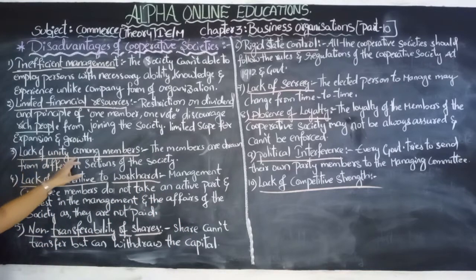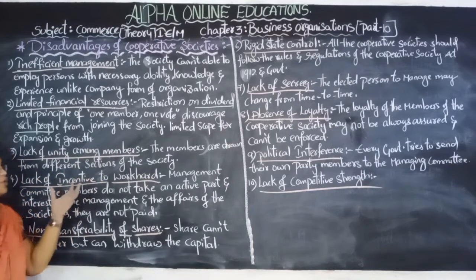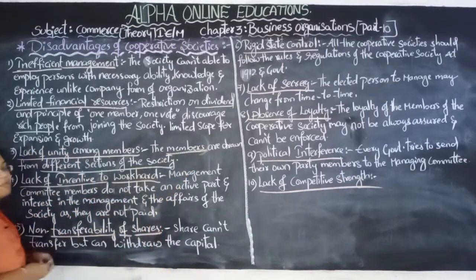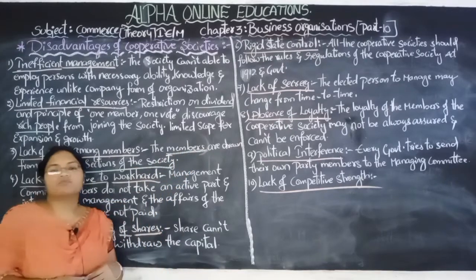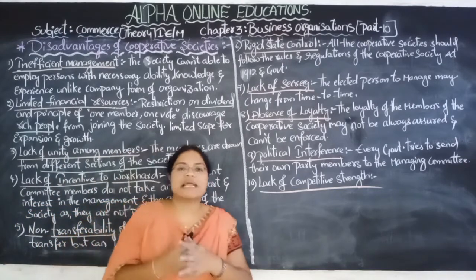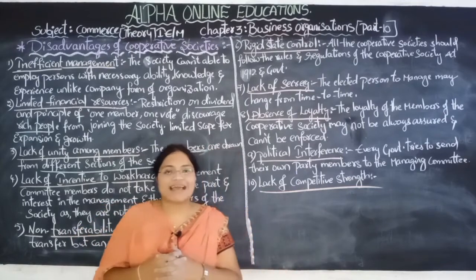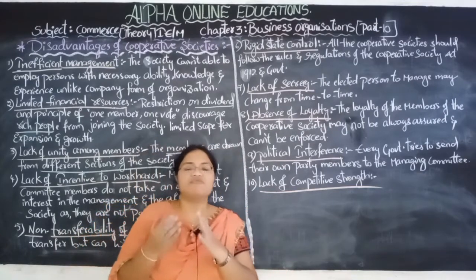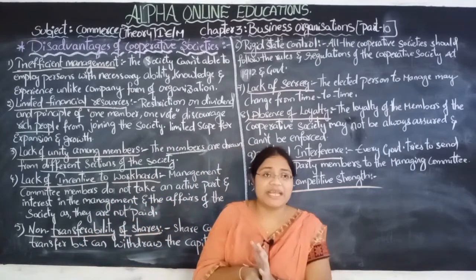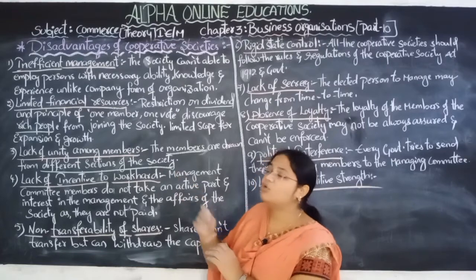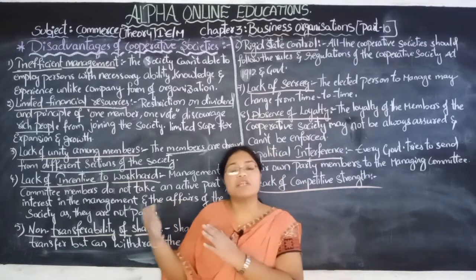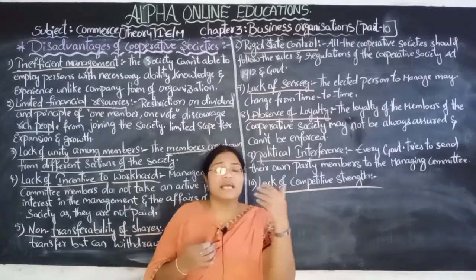Next, lack of unity among the members. As we know, the cooperative society members belong to different sections of the society. So they don't have a similar mindset, similar attitude, or similar character. That's why there is a difference among them, and it becomes very difficult to form a unity. So there is no unity among the members, as they belong to different sections of the society.